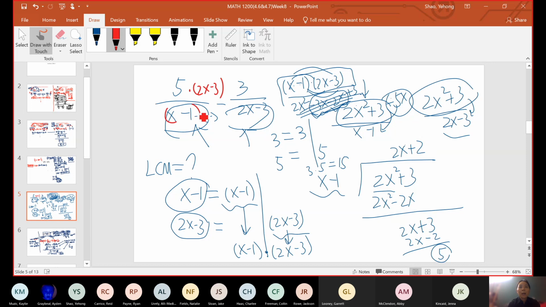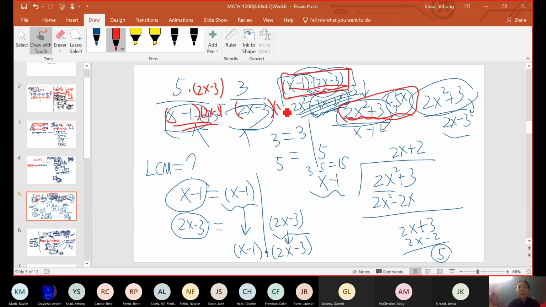If you multiply it out to get 2x squared plus 3 minus 5x, it's very hard to see what do I multiply here to get that expression. It's hard to see. So that's why you want to leave it in this format. You don't want to multiply them out. And so you can see, okay, I just multiply 2x minus 3, and that's going to be the least common denominator.